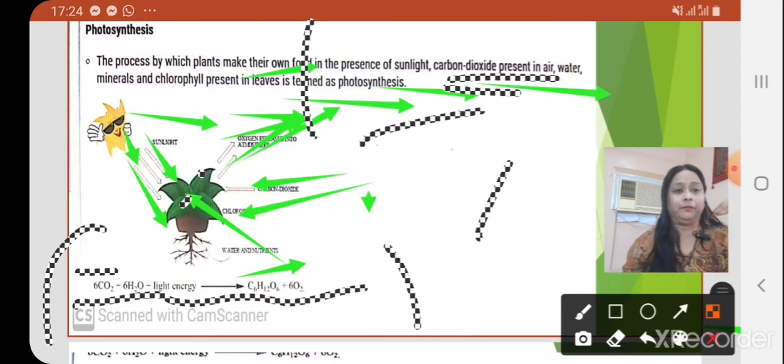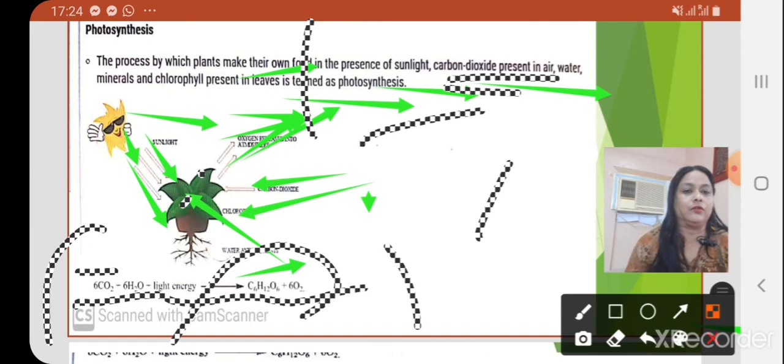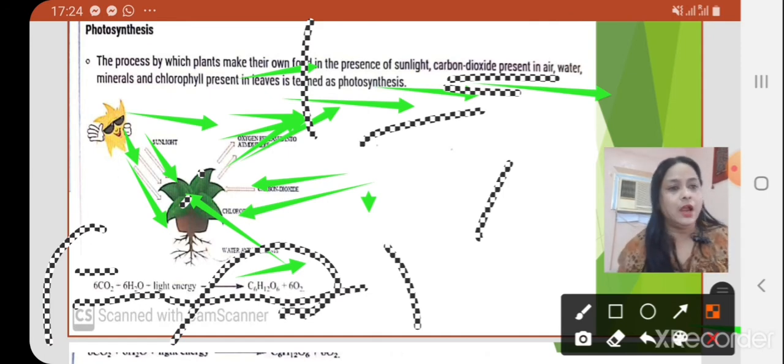In the next video we will learn about chlorophyll. Chlorophyll present in the leaf is capable of trapping and absorbing sunlight for the photosynthesis process. So chlorophyll, the tiny green pigment present in leaves, is very necessary for photosynthesis. Without chlorophyll, the green pigment, and these raw materials, the photosynthesis process does not occur. The carbohydrate formed is C6H12O6, and oxygen is released into the atmosphere.